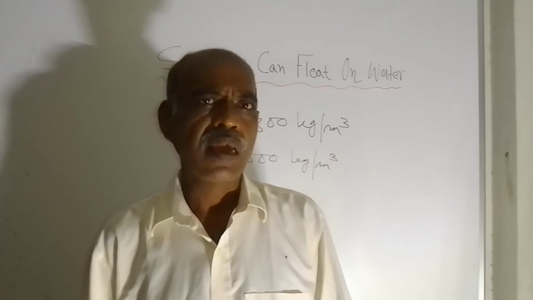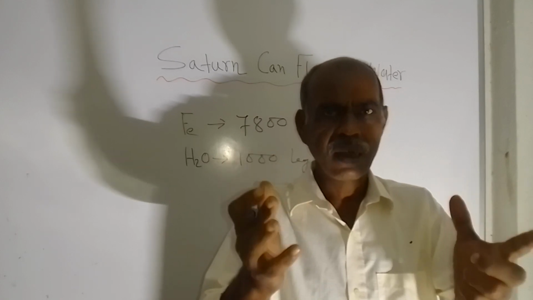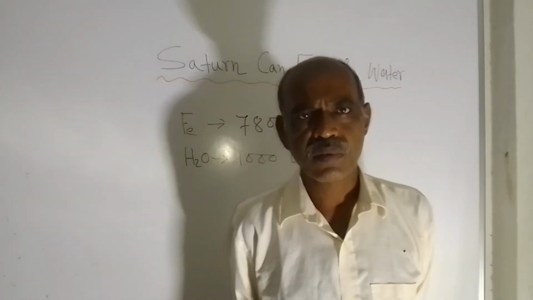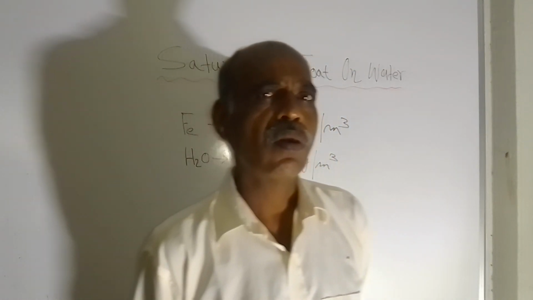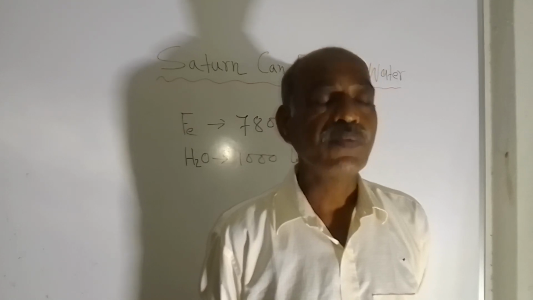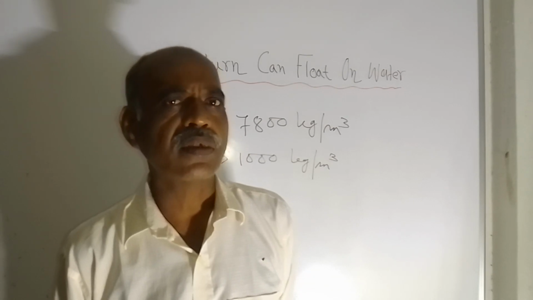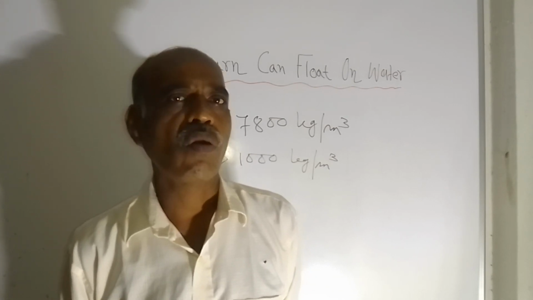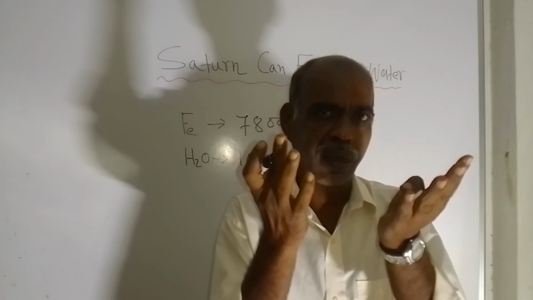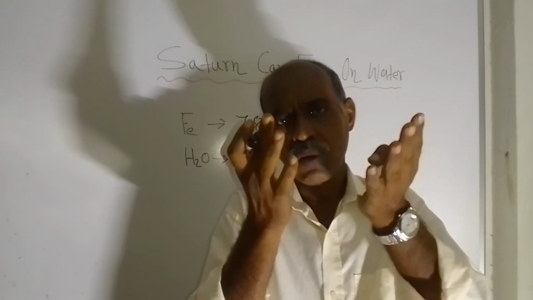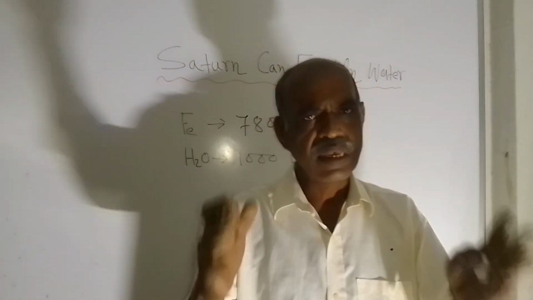But if you take the same metal, iron, and make a hollow sphere out of it, and now put it on the free surface of water, you can observe that it is floating on the surface of water. Of course, some part of the metallic sphere will go inside the water and some part will be above the water. That means it is floating.